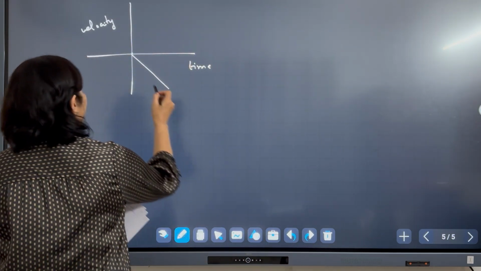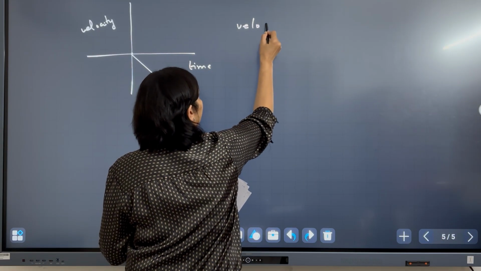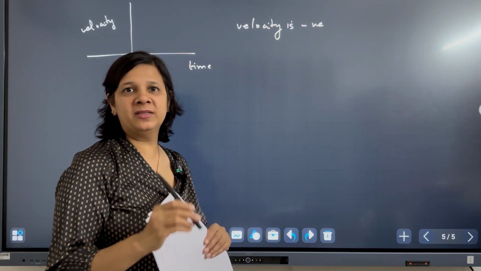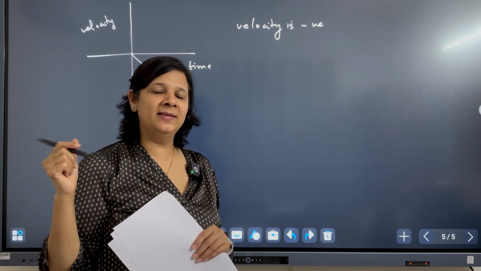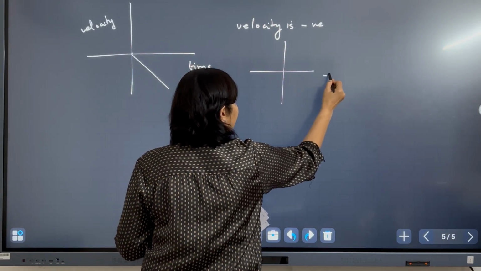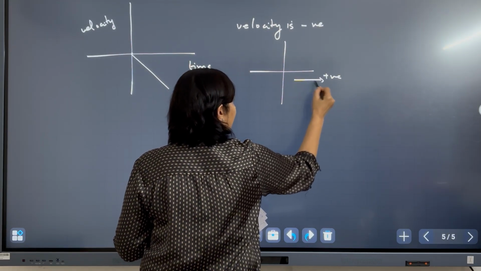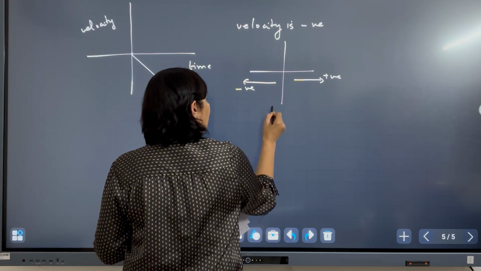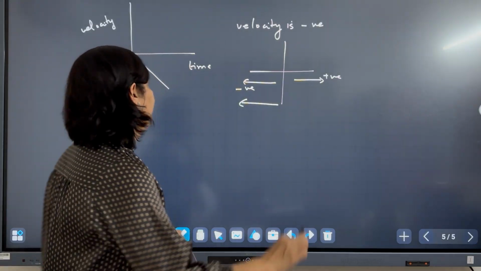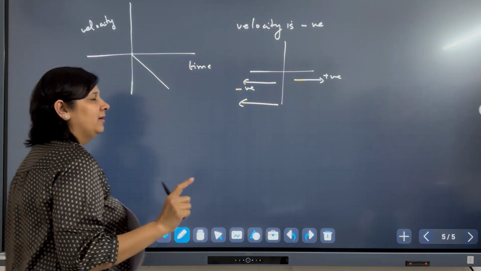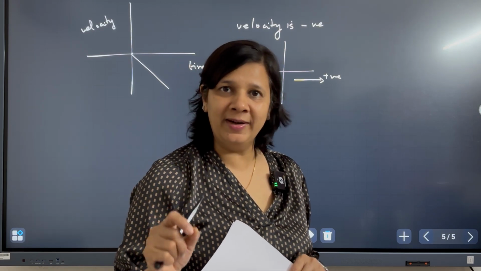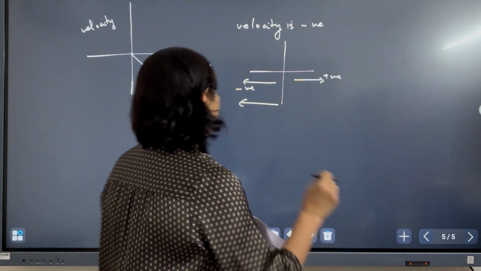The meaning of this graph is velocity is negative. It means if I am considering the negative x-axis to be the negative direction, then the object is moving. So if this is the positive direction I am considering and this is negative, the object is moving in this direction. That is the meaning of this graph. Velocity is negative, but the magnitude of the velocity is increasing, so the object is accelerating in the opposite direction.